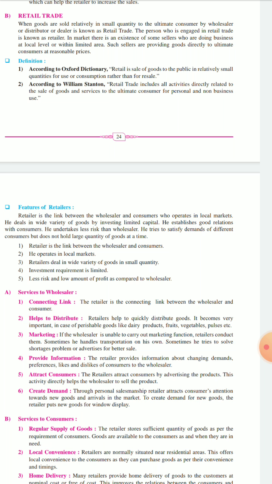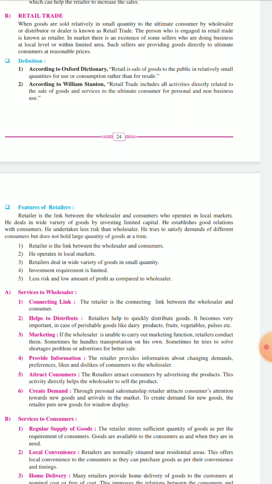Next is provide information. So retailer is in direct contact with the consumer, वो consumer से directly related है, so he has a better idea about the market. So this information which is provided by the retailer, for example changing demands, preferences, likes, dislikes of the consumer, will be provided to the wholesaler. So wholesaler can take a decision whether to buy the goods or not to buy the goods.